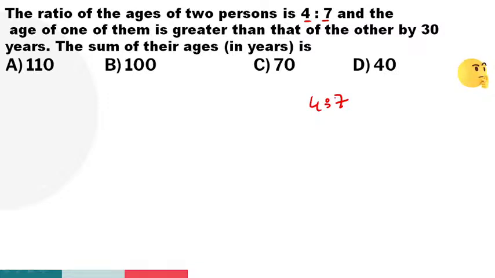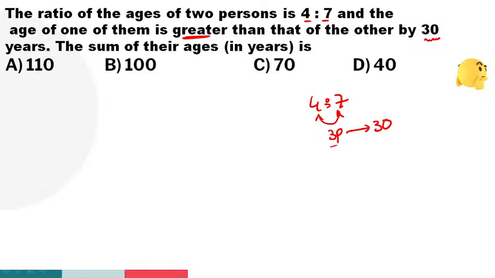So the given statement says greater than, which means we are checking the difference. 4, 7, the difference is how much? 3 parts. 3 parts is equal to how many years? 30 years.